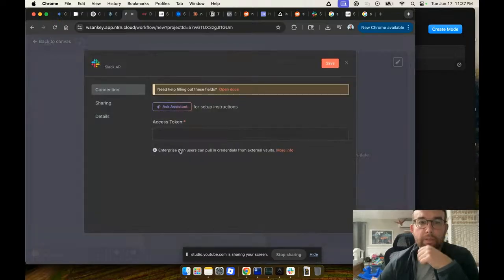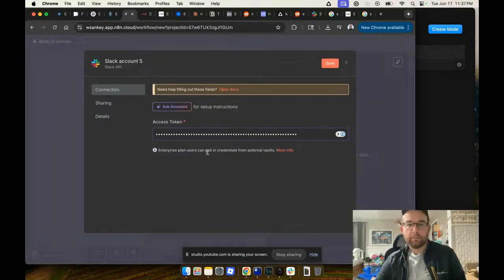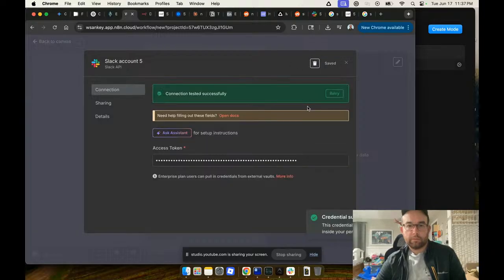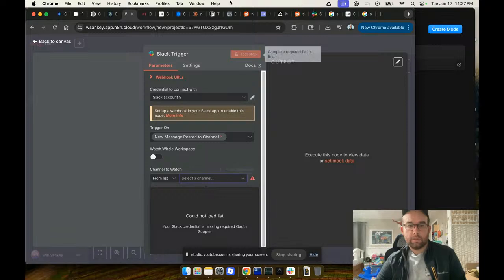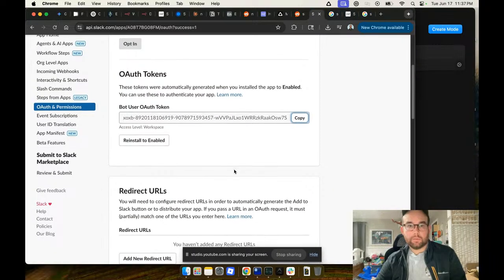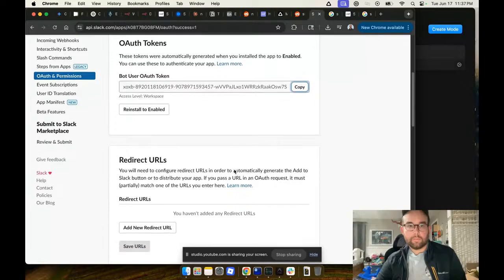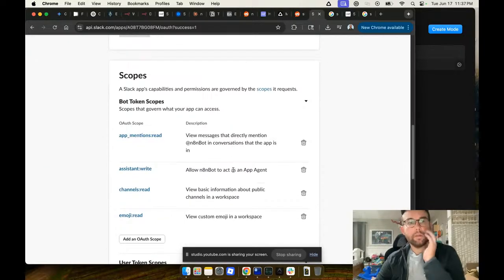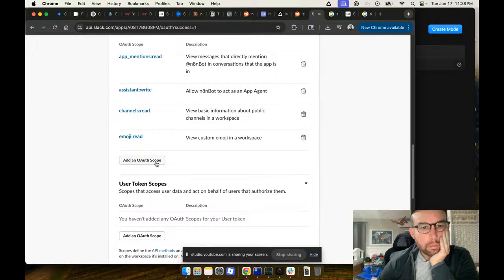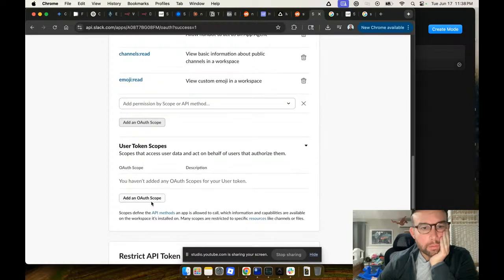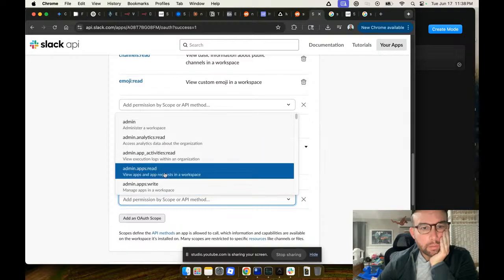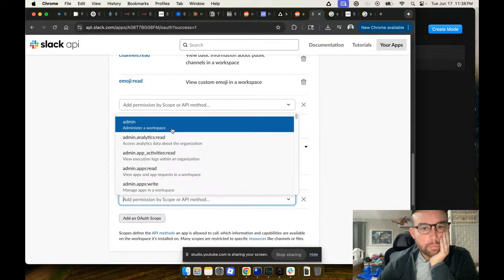So let's create a new one. Okay. From channel. OAuth scopes. Redirect scopes. Oh, okay. Bot token scope. I don't know. Scope. User. Oh, okay. Admin. Administer workspace.